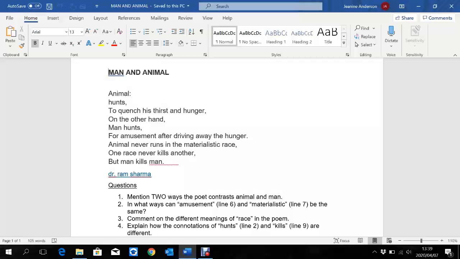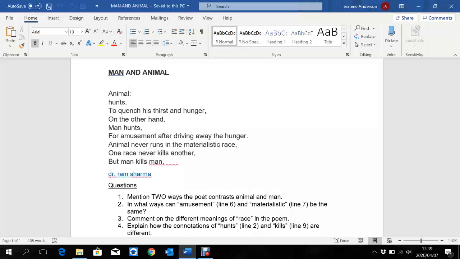Look at the line above. One race never kills another. Animals don't just kill. They hunt. They will hunt for a reason, but they won't just go out there and kill. If they don't have to harm another animal, they won't do that. Look at the word race as well. In the third last line, animal never runs in the materialistic race. Race in that line means the chase of the hunt, the competition between the animals or the man and the animal when they hunt. But race in the second last line there means group.